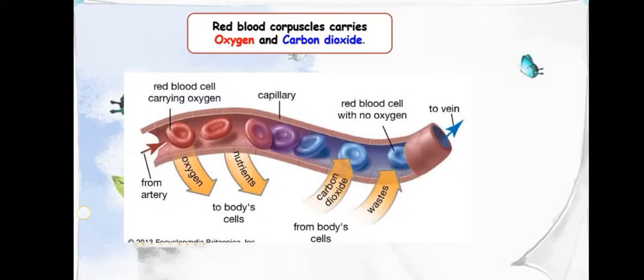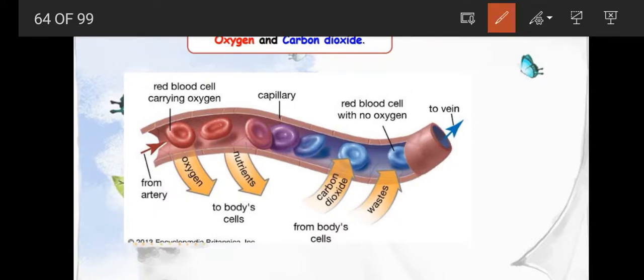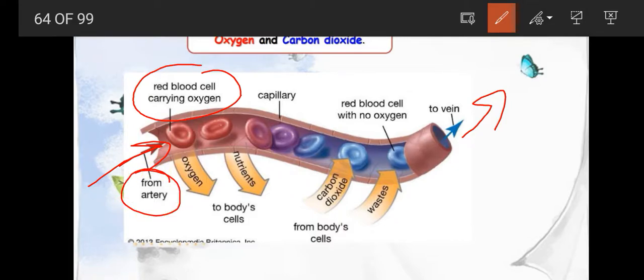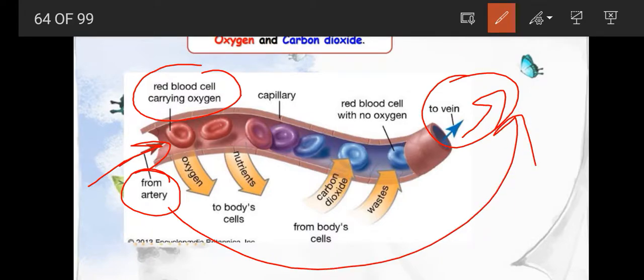Because red blood cells carry oxygen, what is the color of that? This is the direction, from the artery to the vein.